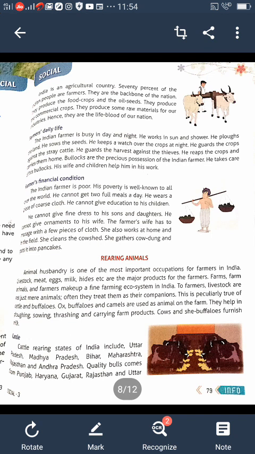The cow is known as the poor man's cow. Goats are more plentiful in India, particularly in Bihar, Rajasthan and Madhya Pradesh. They account for one-sixth of the world total count. India's percentage of horses, ponies and mules is quite low, just 2% of the world total. Camels and yak are other domestic animals.